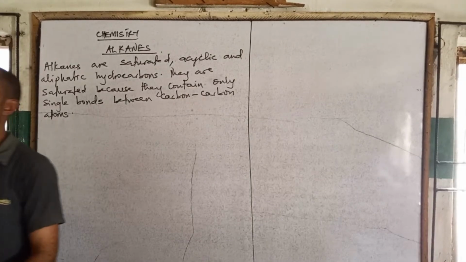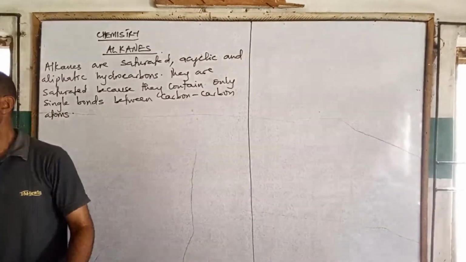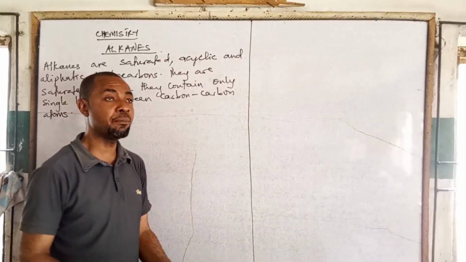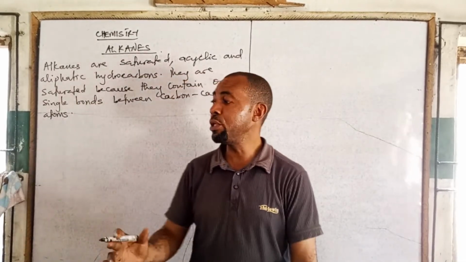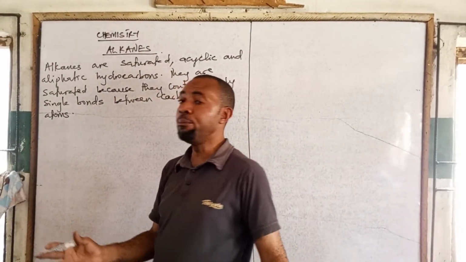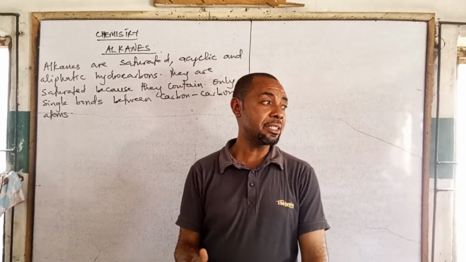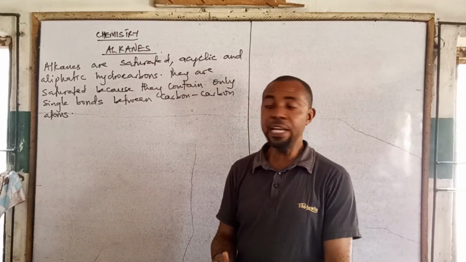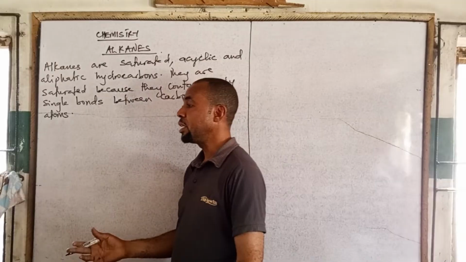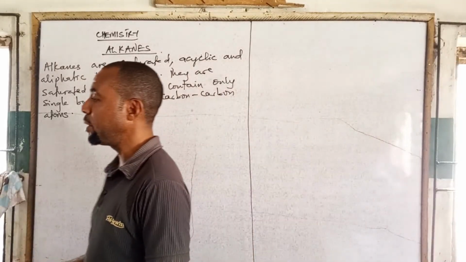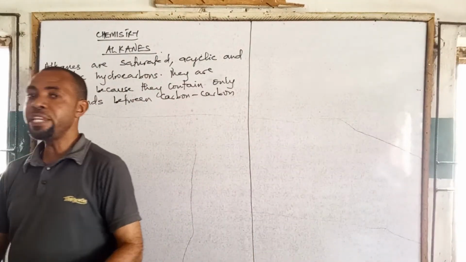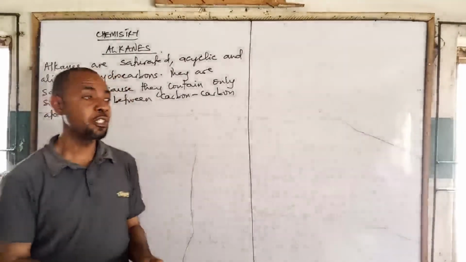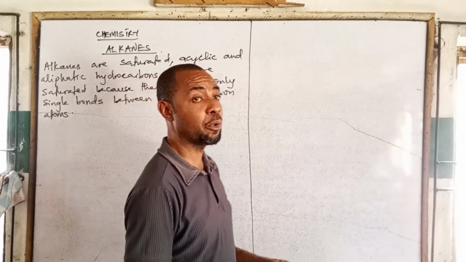Not all alkanes are gases at room temperature. We have some that are gases and some that are liquids at room temperature. For example, methane is a gas, and hexane is a liquid at room temperature. Their physical state changes with the number of carbon atoms.